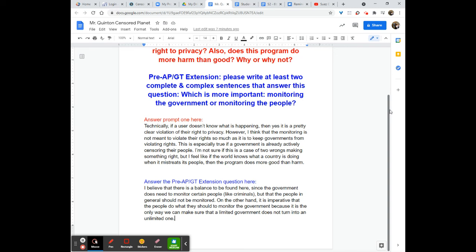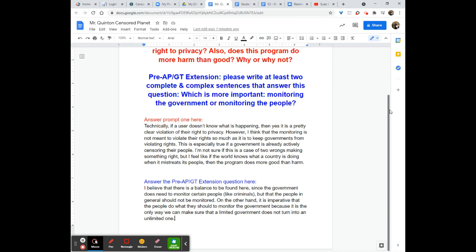But the idea here is that they're not trying to use the information. They're trying to find out if governments are using that information or preventing the use of information. So maybe it's doing more good than harm because while it's technically violating rights, it's trying to do it for a good reason. And I explain that in my 5 sentences.